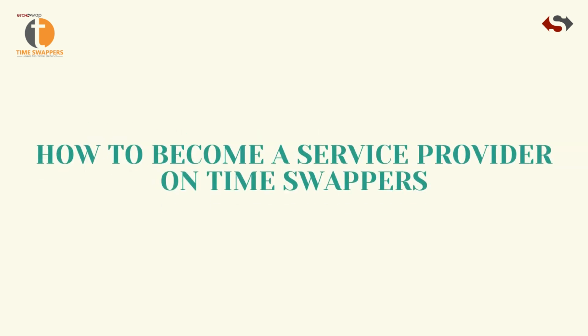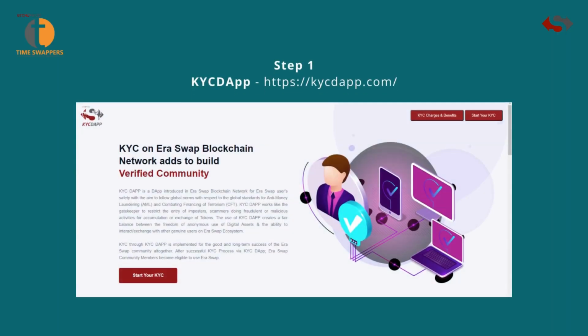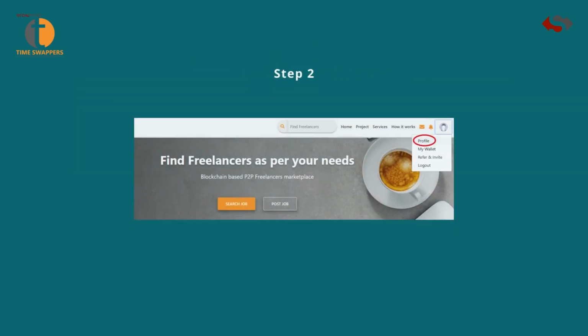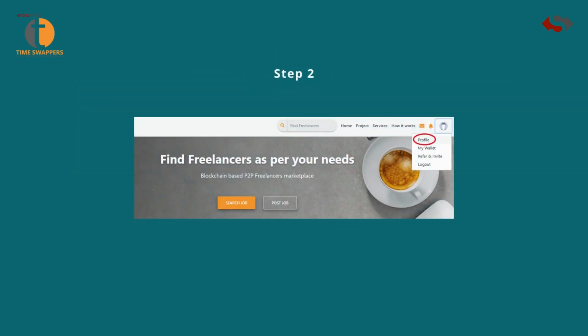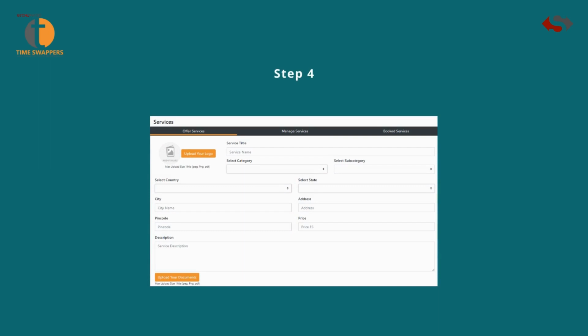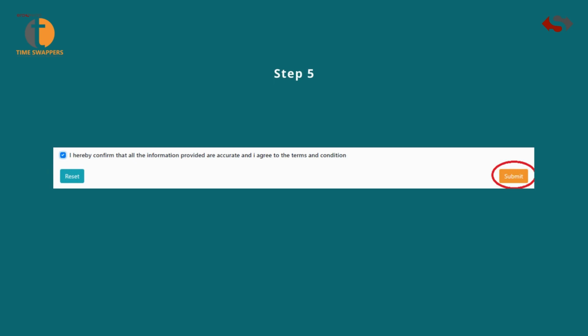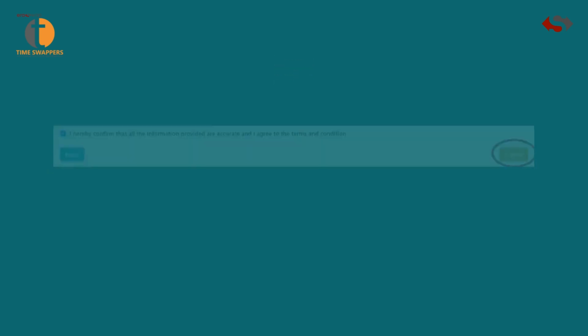How to become a service provider on Time Swappers. Step 1, first complete your KYC process on KYC DApp. Step 2, click on Profile under Profile icon. Step 3, go to Services tab. Step 4, update all the required details of your services, along with logo. Step 5, check this box and click on Submit.